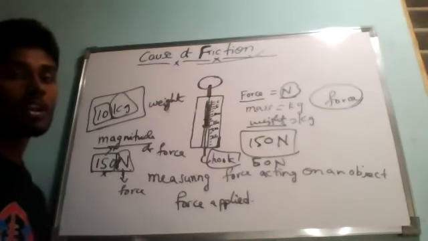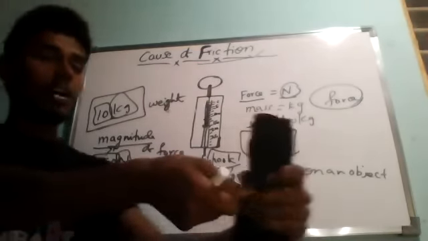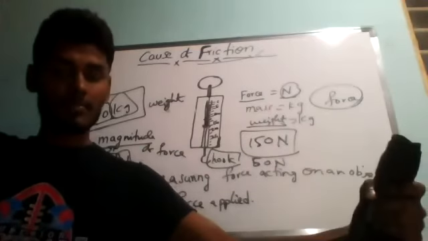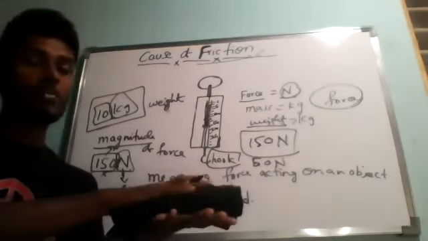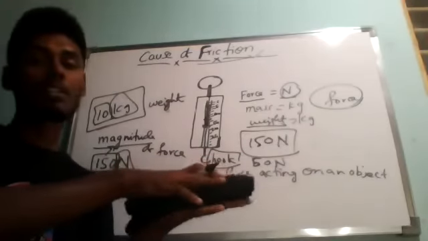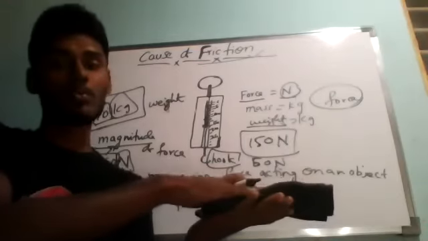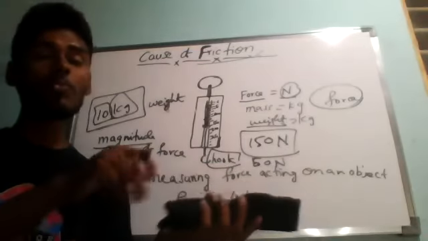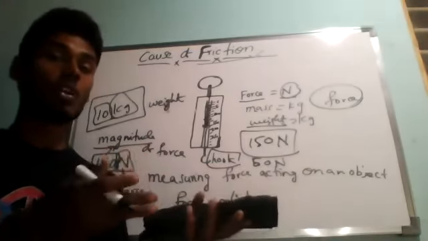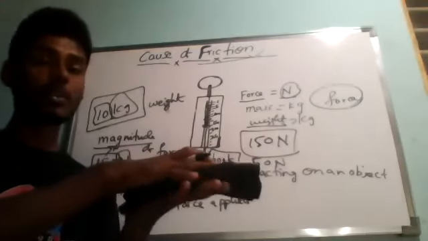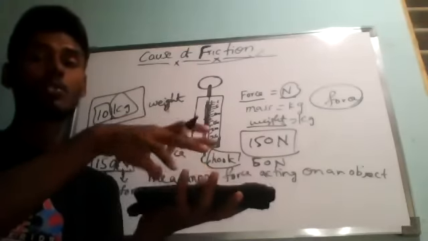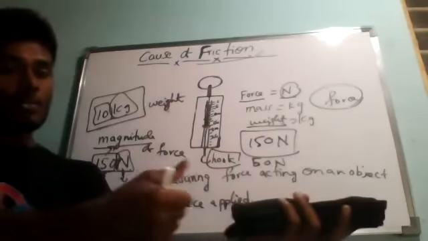And when a spring balance is held horizontally like this, what does it mean? When we place one object on another object and we are trying to pull it, we don't know how much force we are applying. So now we will tie that top object to this spring balance and try to apply the force.